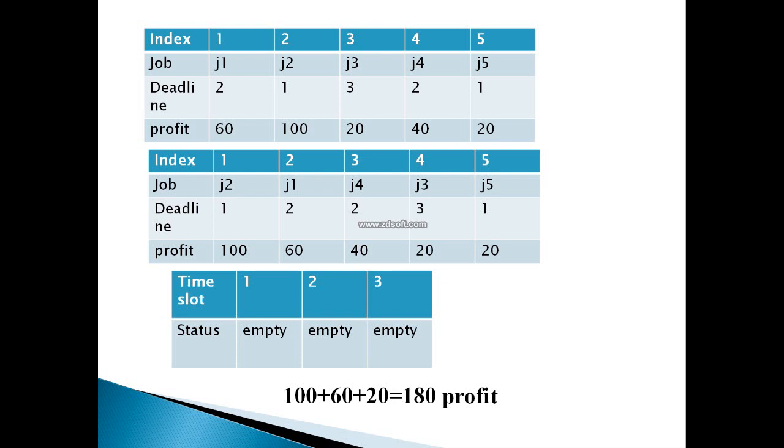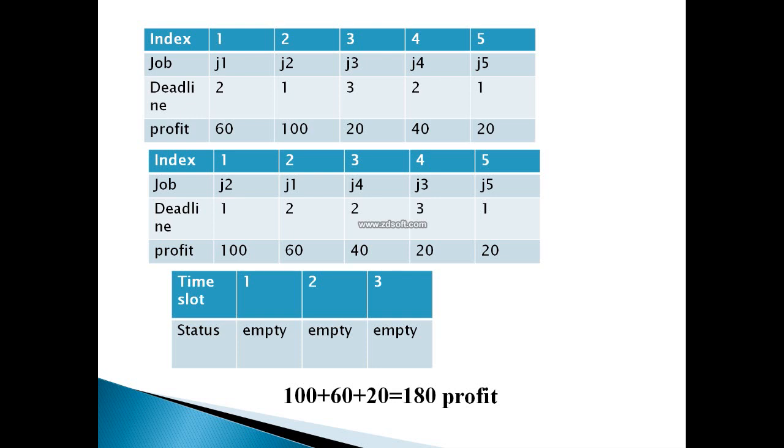Now I have kept the status empty. It means at present I have not put in any job. Now I have to make use of a greedy methodology, on the basis of which I will start putting in my jobs. I will tell you which job I am going to pick first and execute.